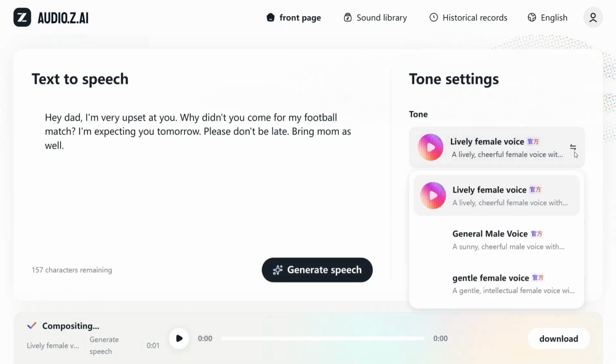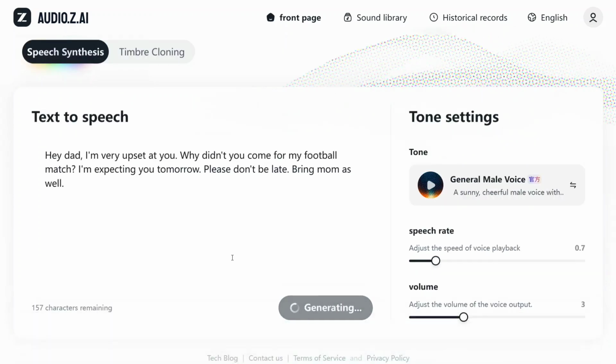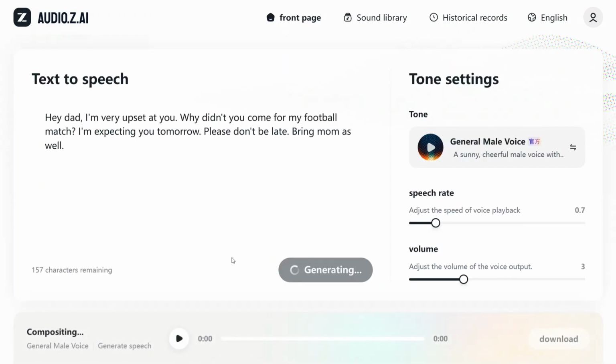You can change the tone. General male voice. The speech rate is adjustable. We can make it a little slow. The volume can be a little higher. Generate speech. It is generating.